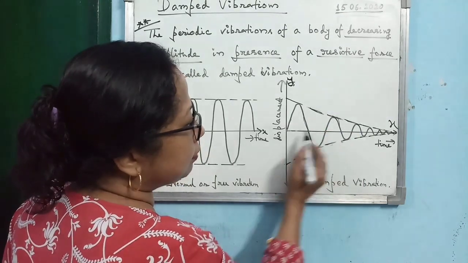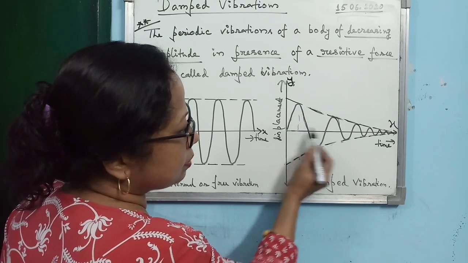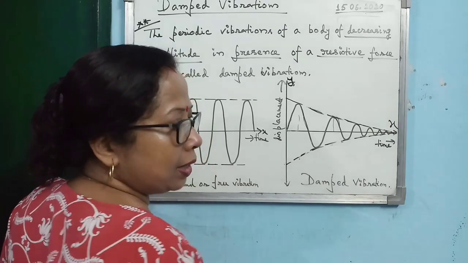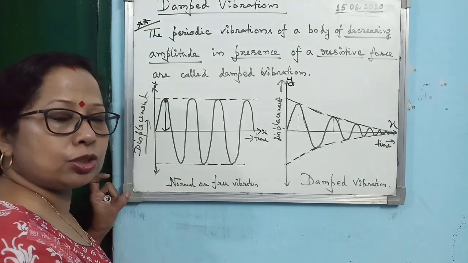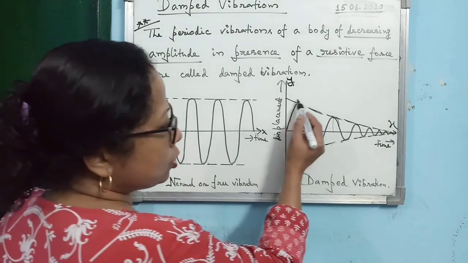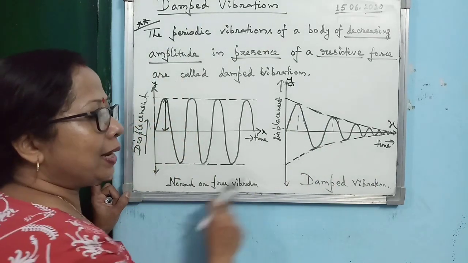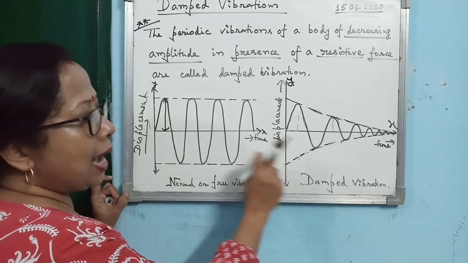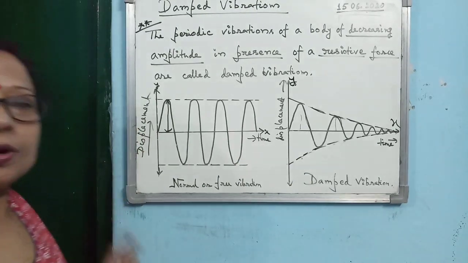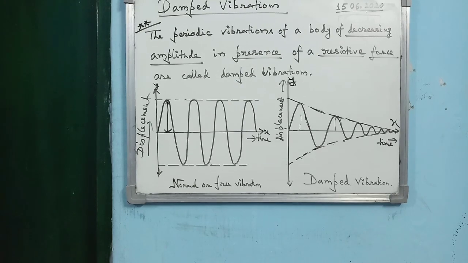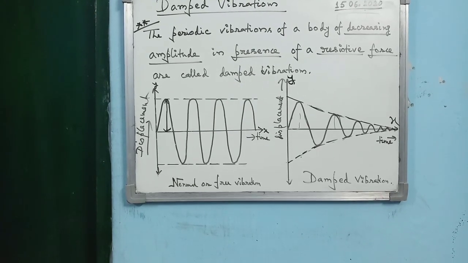If you observe the graph, the amplitude was this much, then the amplitude is decreasing, and a time comes when the motion totally dies out. So this is the difference between free vibration and damped vibration, and both the graphs are very important for your board exam. You must practice, and draw it in your study material notebook. Not only that, you must practice it for your board exam.